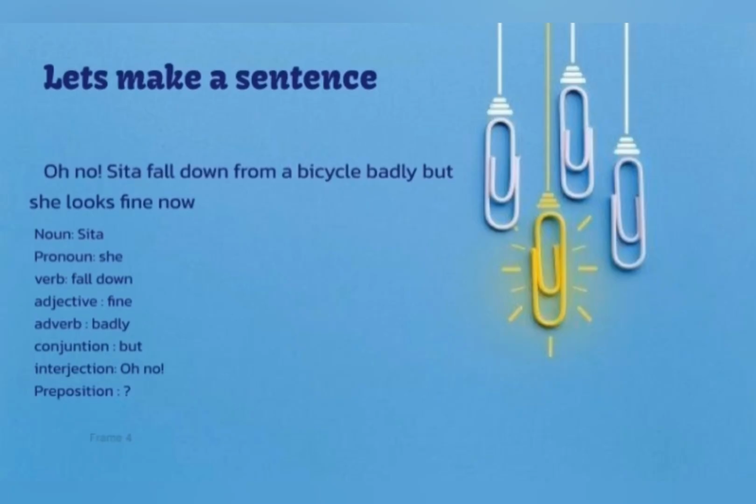Let's make a sentence that has all the parts of speech. Oh no, Sita fell down from a bicycle badly, but she looks fine now. This sentence is combined with the whole parts of speech.